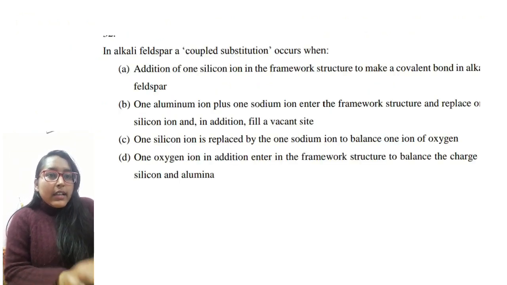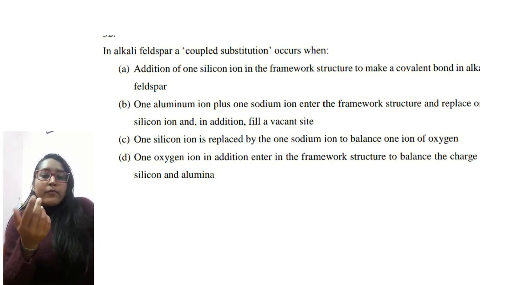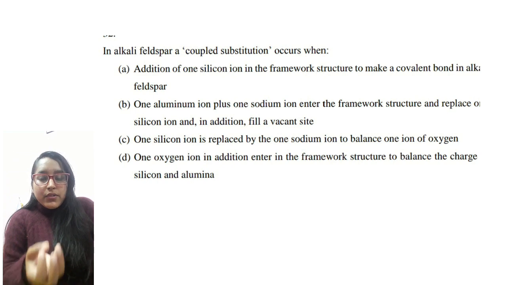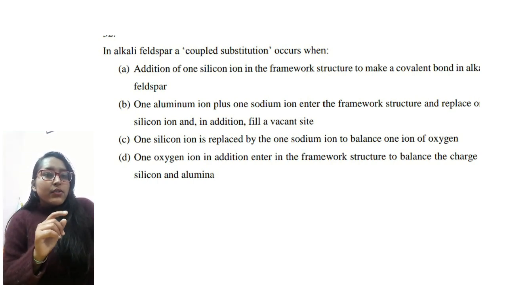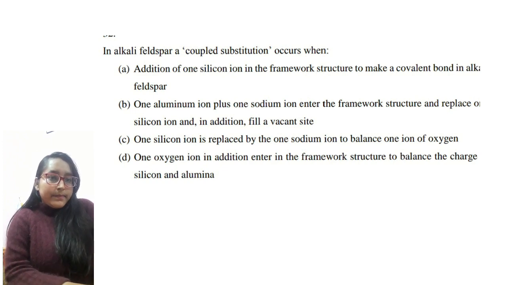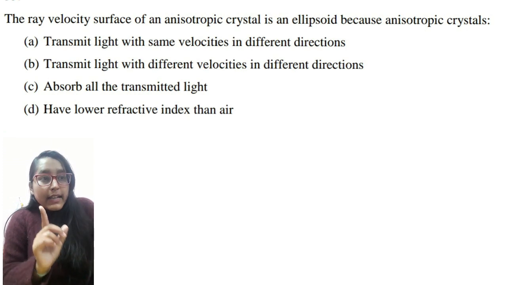Next is: in alkali feldspar, coupled substitution occurs when? We all know how coupled substitution occurs. A silica will come and substitute the mineral. So A will be the answer. Next is: the ray velocity surface of an anisotropic crystal is an ellipsoid.